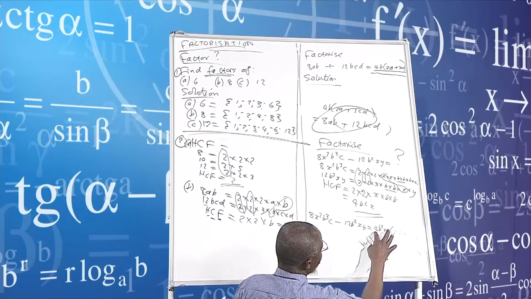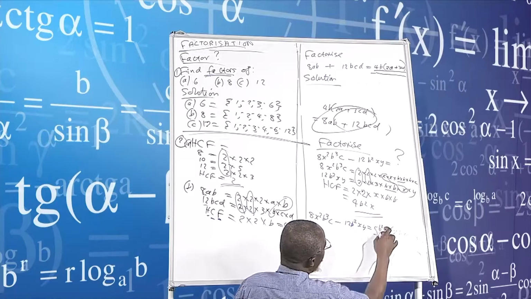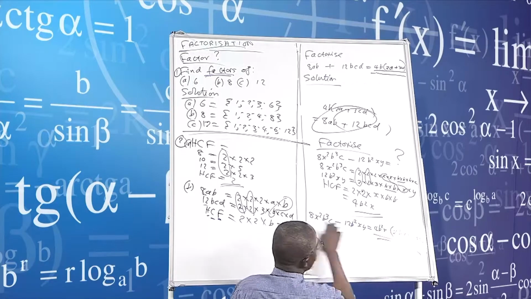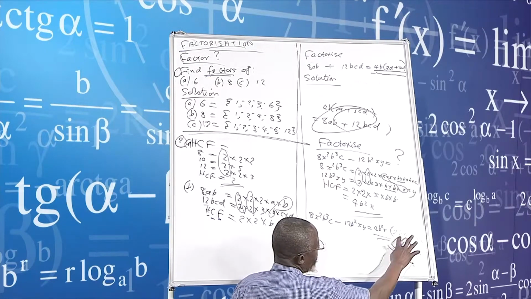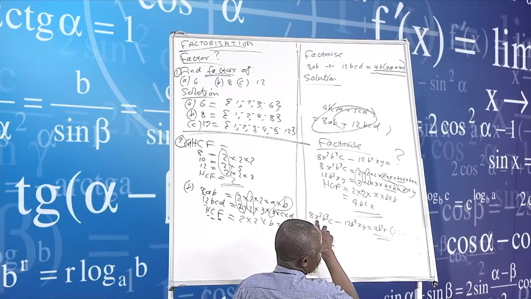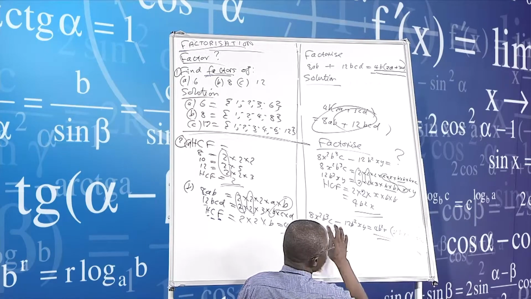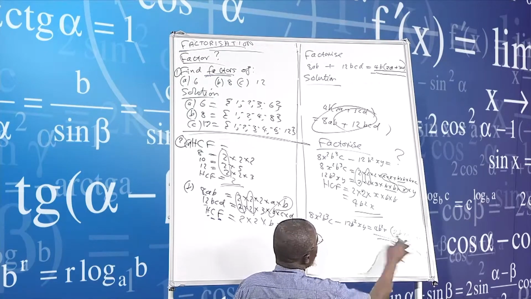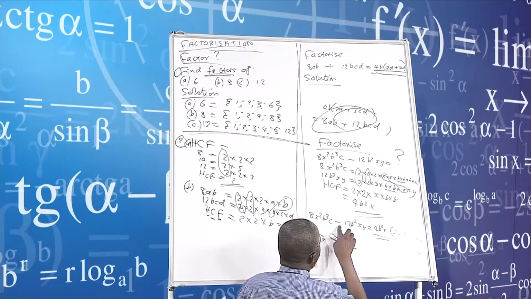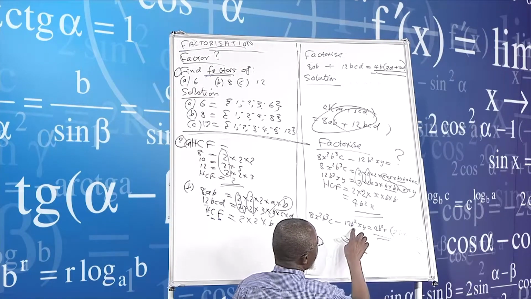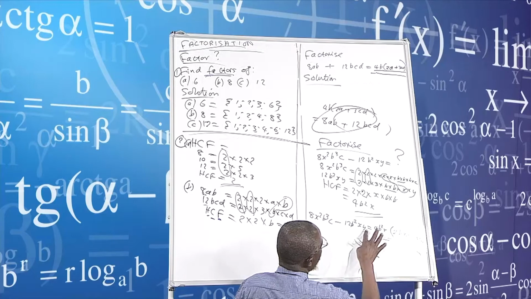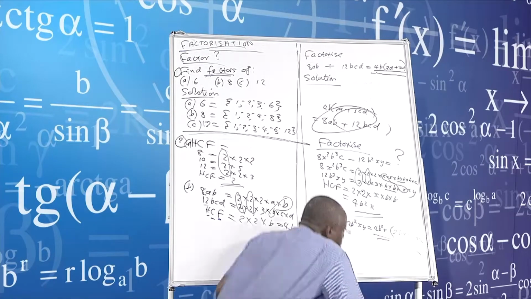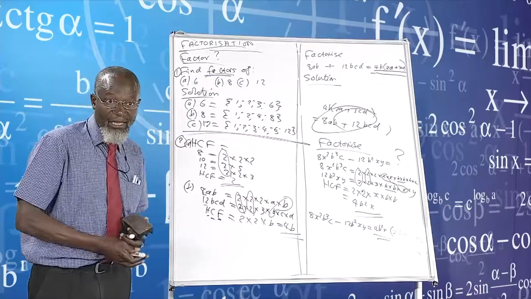Let us double check. We are saying we are dividing. This is our HCF, 4b squared x. 4 into 8, 2. And then b squared into b cubed leaves b. And then we've got our x and x squared, x into x squared leaves x. And then c. Which means again I now put a minus sign, and then 4 into 12, which is 3. And then b squared and b squared leave b, x and x will cancel, and then y remains. So this is the factorization that I'm talking about.